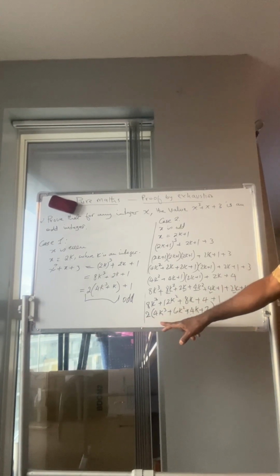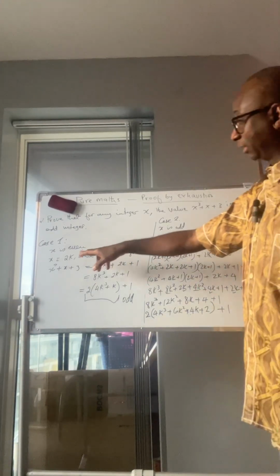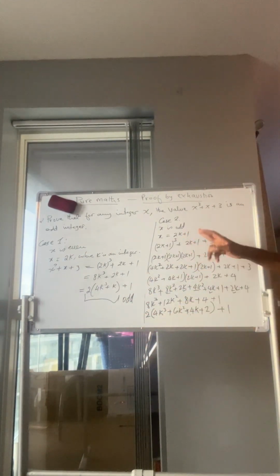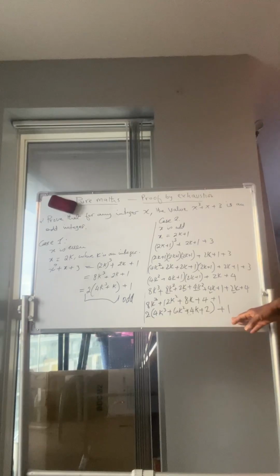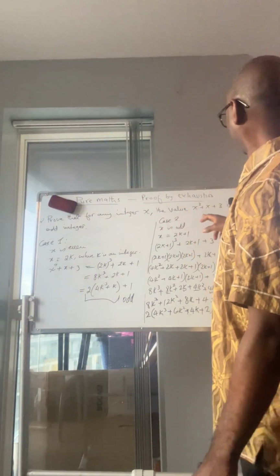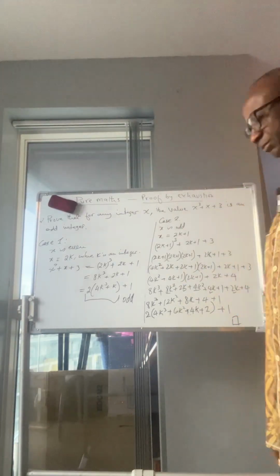So then, this is an integer added with 1. So that makes it odd. We prove again the odd case. We've proven when x is even, the result is odd. Now, if x is odd, the result again is odd, because 1 is added to it, makes it odd. So therefore, we have proven our case by the method of exhaustion, that this value here is always an odd integer.